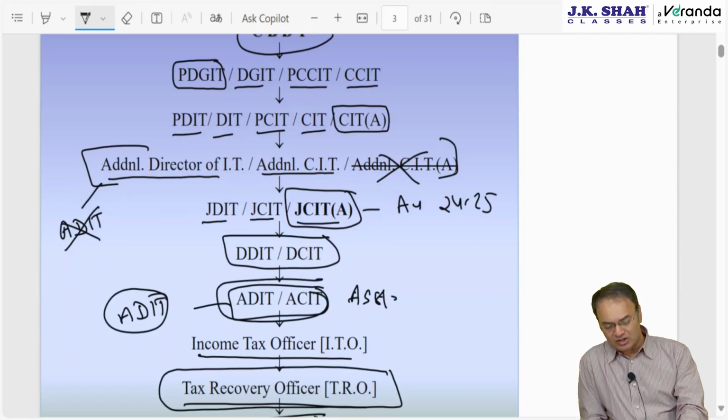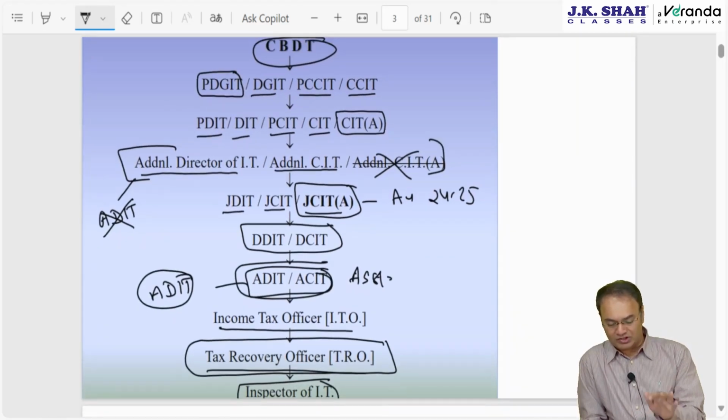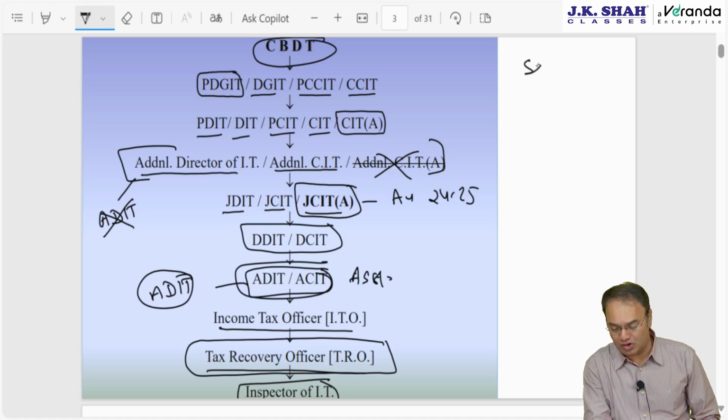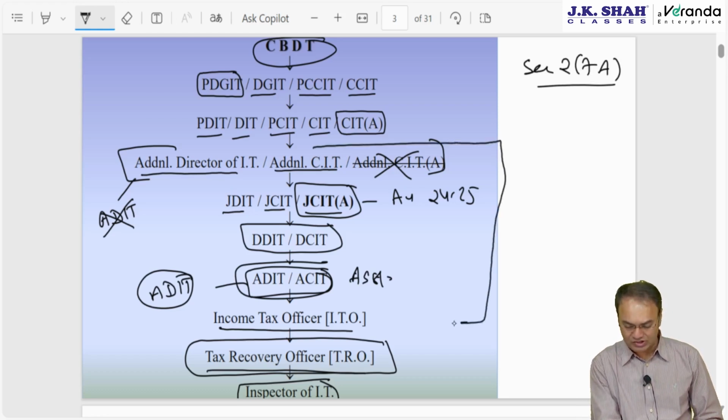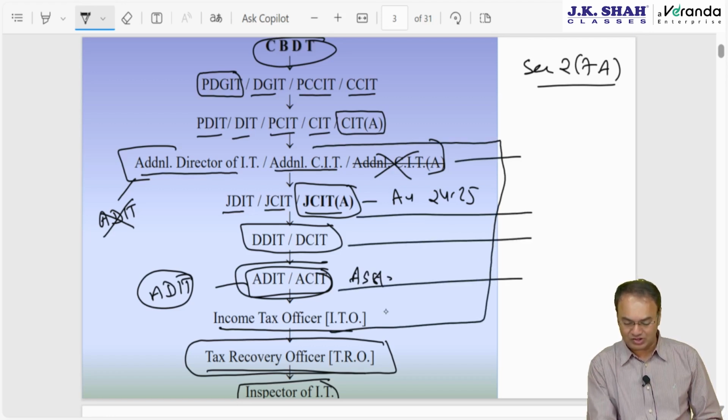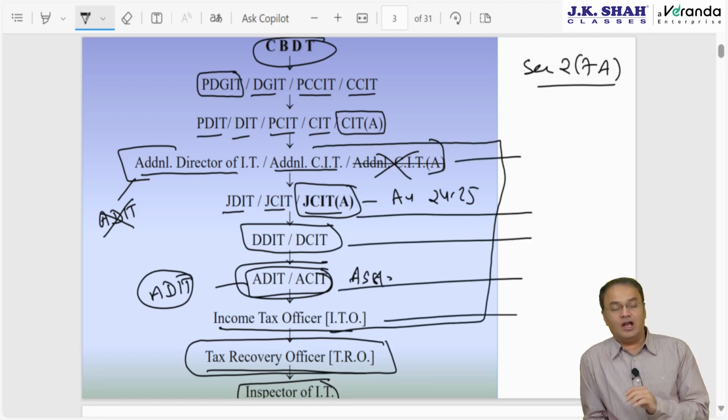Now generally we come across a term called AO, assessing officer. So where is AO? AO is, friends, not a separate authority. Some of these people only are called as AO, assessing officer. Assessing officer is defined in section 2 clause 7A. 5 people out of these will be called as assessing officer. Which 5? Additional commissioner, joint commissioner, deputy commissioner, assistant commissioner and ITO.